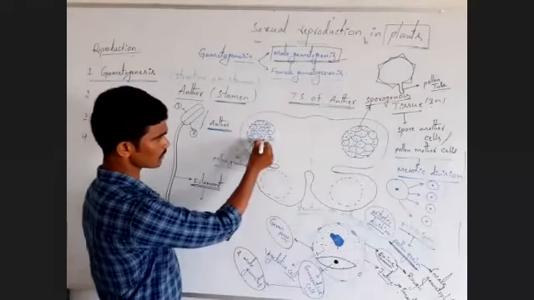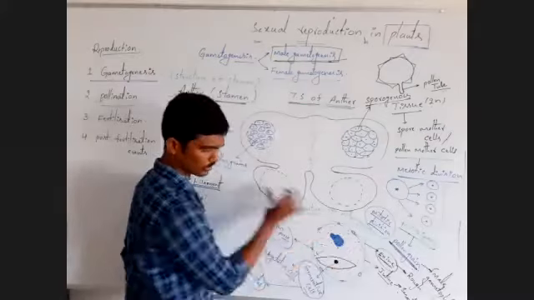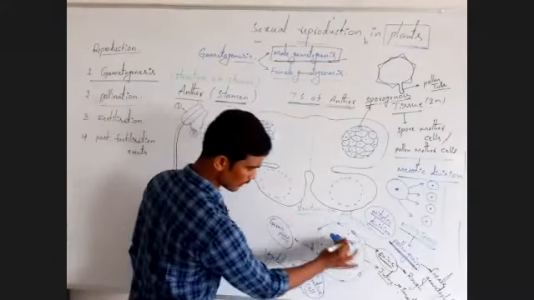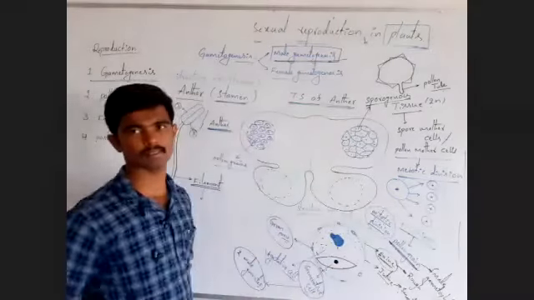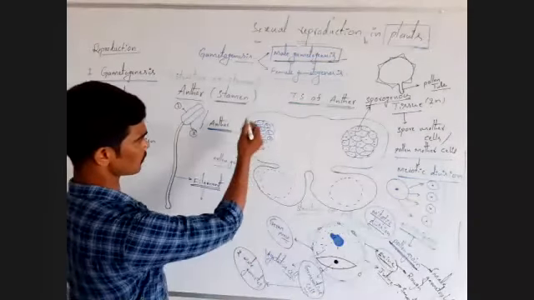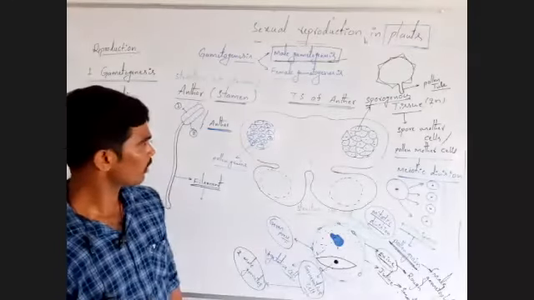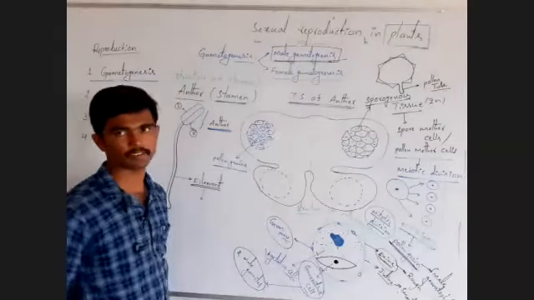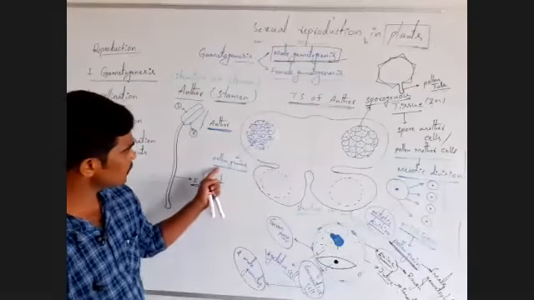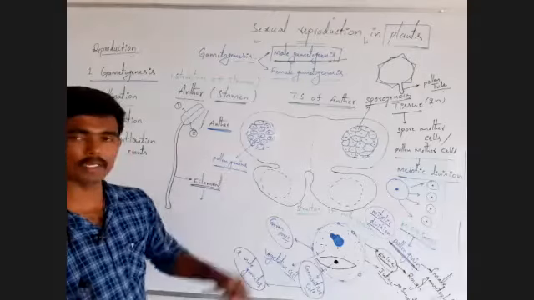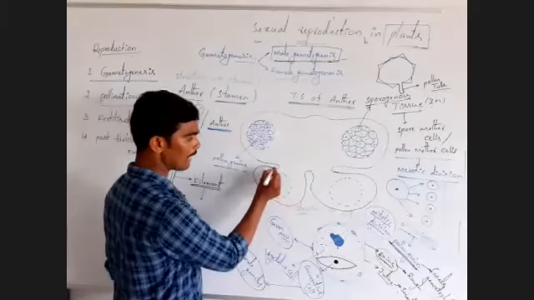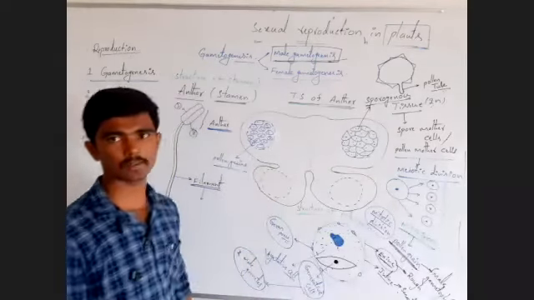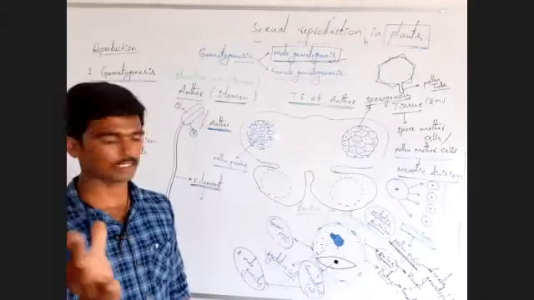These are pollen grains. Inside the pollen grain, a structure like this is present. Observe like this. After complete development of the pollen grain, the anther is ruptured.